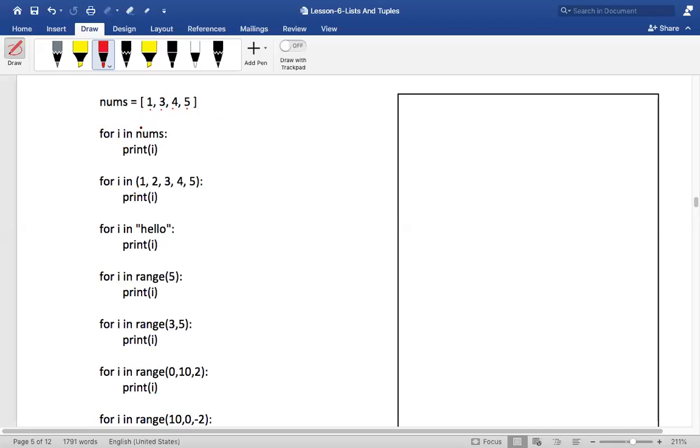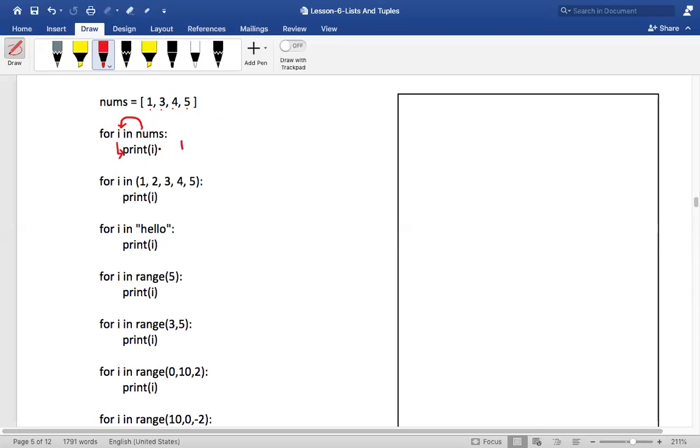Now, what is the first element in nums? It is 1. That 1 will go and sit in i, then it will enter the loop body and print that value. That is, 1 will get printed.